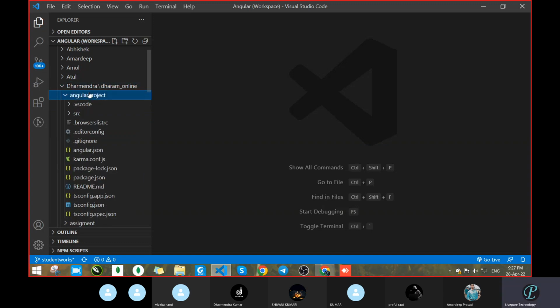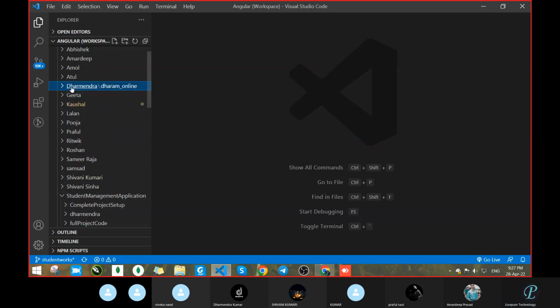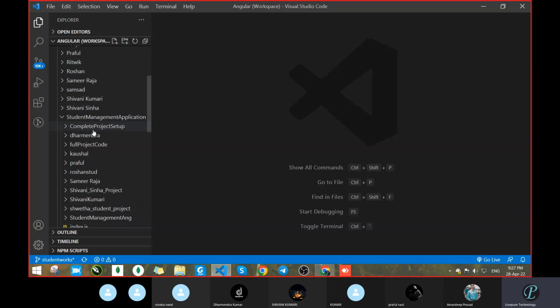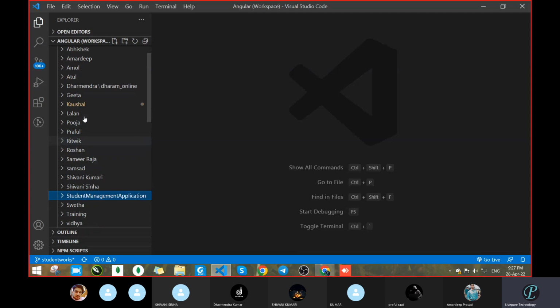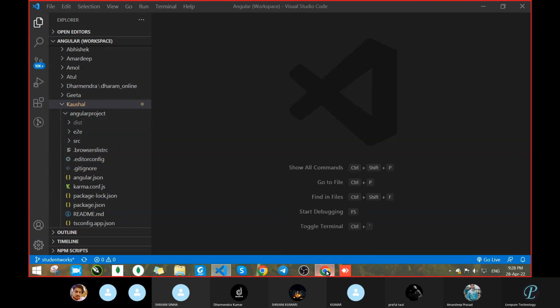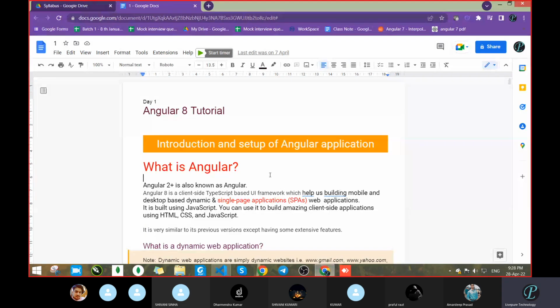Dharminder having this Angular project, yeah, he have, but node modules is not there, so it will not work. Everyone have that, no? Correct? Yes, sir. Okay, fine. So see, who all having that application? That's fine. Who not having, please tell me, so I will guide him in installation. Because once I move on, I will not come back to the installation. It will take too much time. That's why, if nobody is speaking, I will assume everyone has it. Okay, fine. Let's start. So what is Angular?